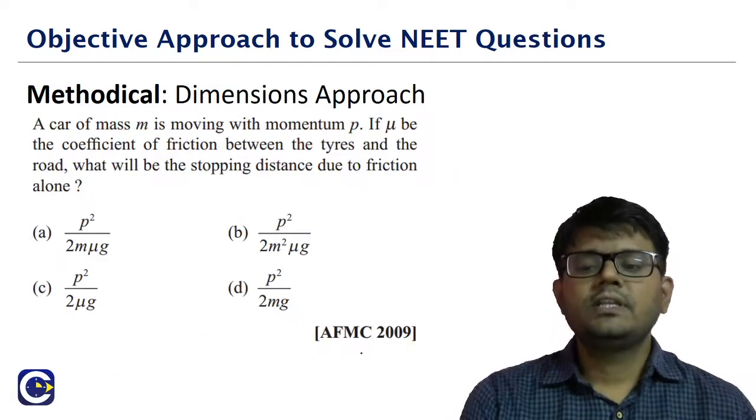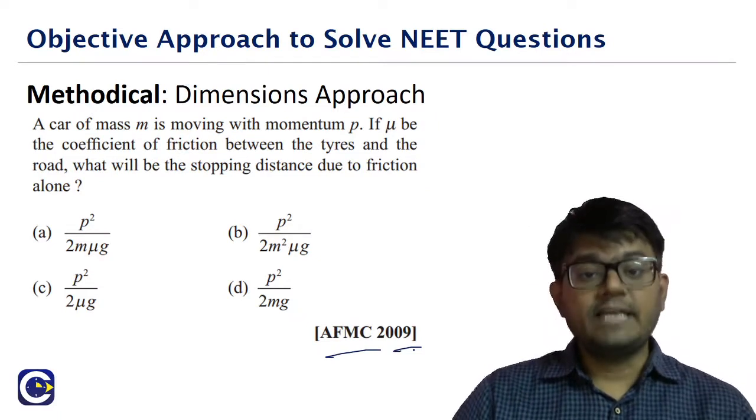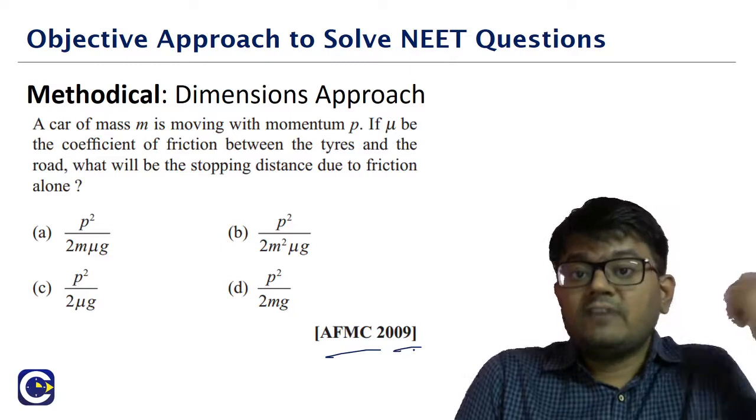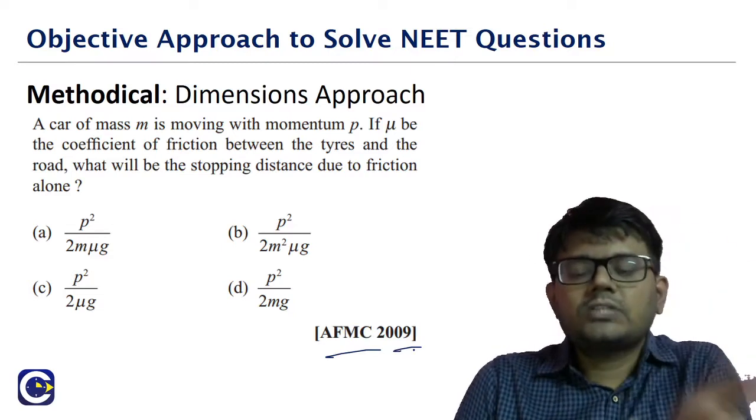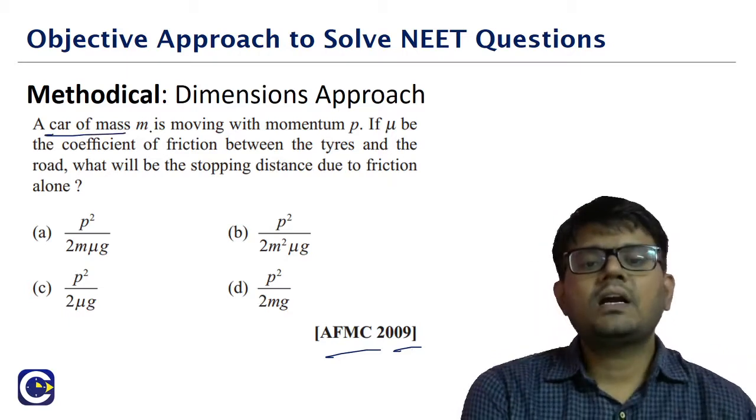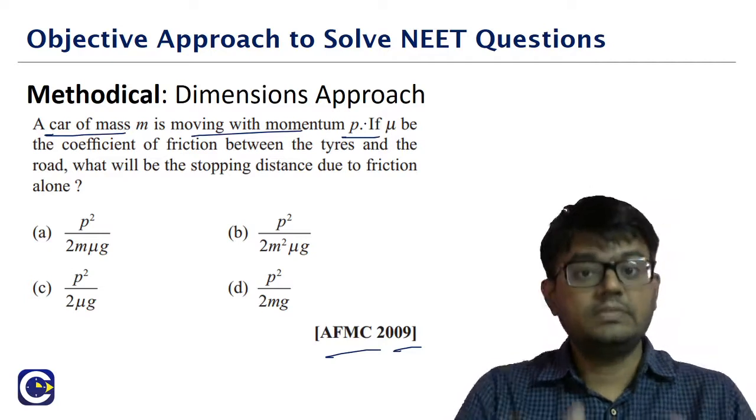Look at this. This is a question that came in the AFMC 2009 paper. We are able to arrive at the final answer for the question without even knowing the actual concept involved in solving it. I'll show you this one. Look at this. Car of mass m moving with momentum p. I don't know anything about the concept of the question, and that is what I'm going with.